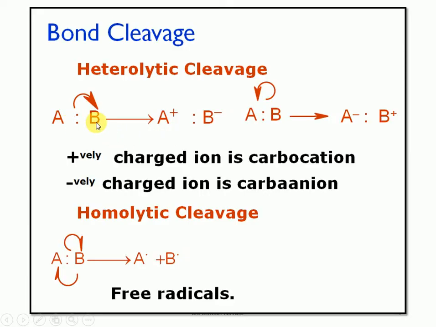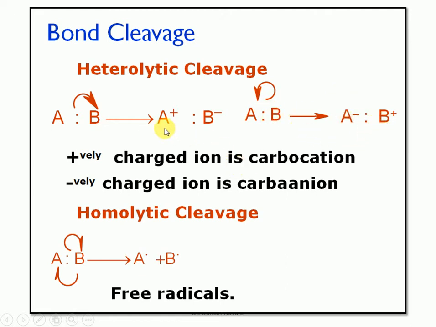So this is one of the examples. A and B, the covalent bond between A and B is represented by the two electrons. During heterolytic cleavage, both the electrons will be shared unequally. That means B is going to share both the electrons. It will form as the B minus, and the charge left on the A will be the A plus. And in the second case, if both the electrons will be shared by A, it will be formed as A minus, and the charge left on the B will be the B plus.